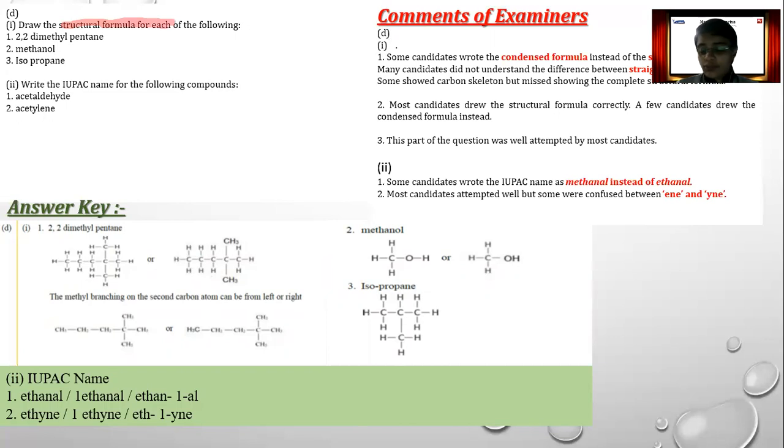When I say condensed form, I'm talking about, let's say instead of drawing methanol in this way, if we have written methanol in this form, that is CH3OH, then it is wrong. You cannot do that. Okay.